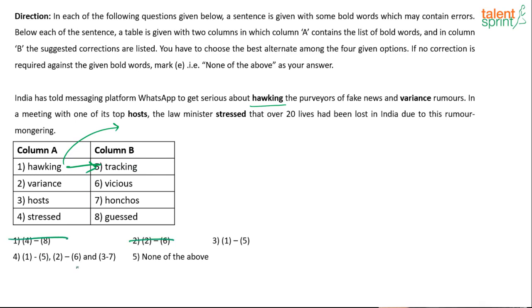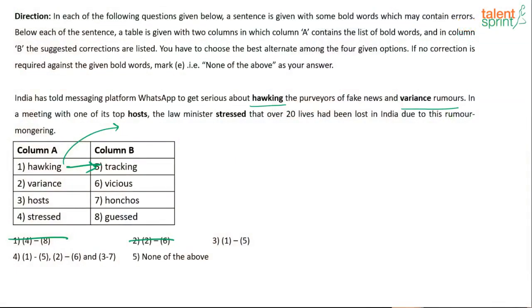So you have 2. Variance, which should it change to? And variance rumors. What is the meaning of variance? Variance means we're seeing variety, okay? So is it variety rumor or variance rumors that we are talking about? Different rumors? No, we are talking about vicious rumors. What type of rumors? We are talking about the quality of the rumor, and the quality is that it is vicious, okay? So 2 will definitely change to 6.